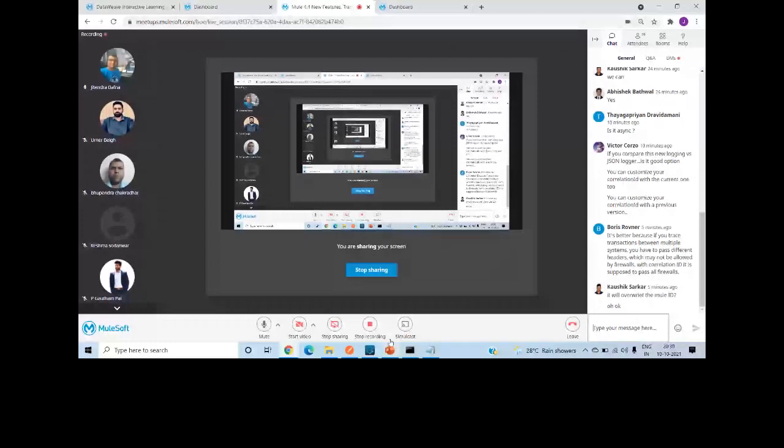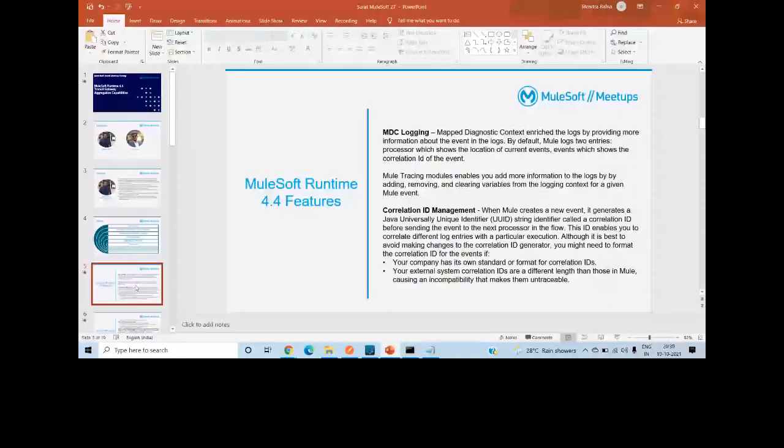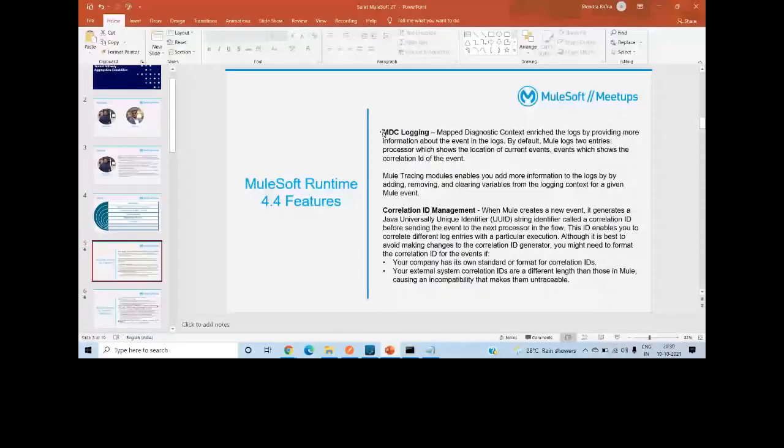Okay, I'll go to the next slide. So these are the two things; there is one more thing, which I feel is not relevant for now. MDC logging and the correlation ID are very important. These are the two bigger changes made by MuleSoft in Mule 4.4.